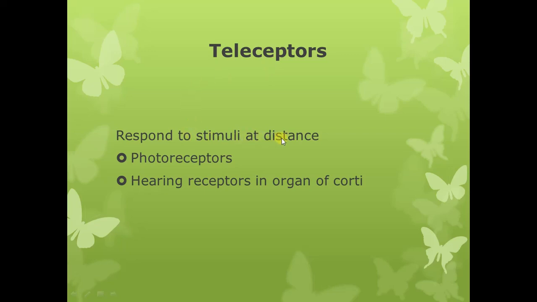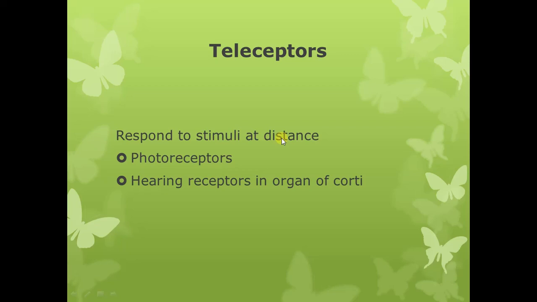So in most instances, when there is a change in the external environment, the stimulus is in contact with the skin, so that the receptors present in the skin and subcutaneous tissue are stimulated. While teleceptors are the receptors in which the stimulus is present at a distance from the receptors and it is being detected by the receptors.